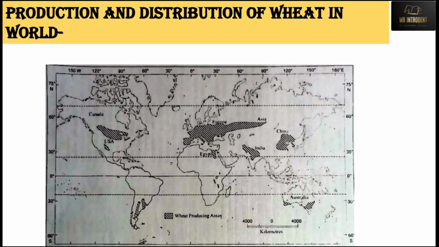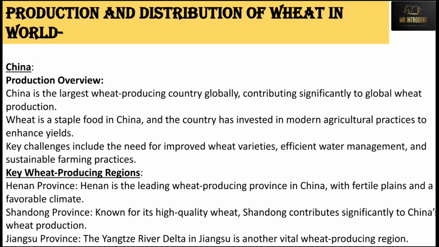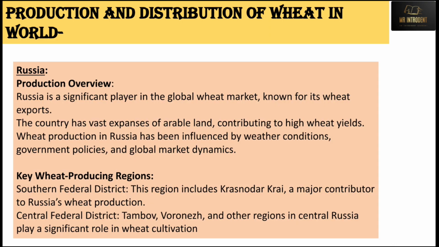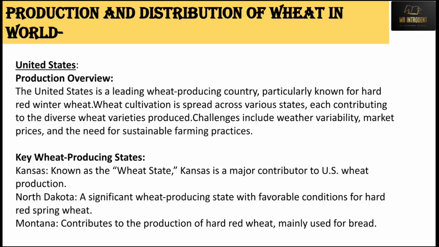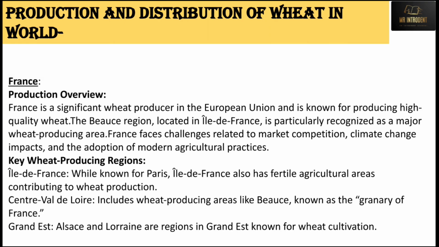And thereafter we'll see the distribution of wheat on the world map, which are the leading producers. Also we'll study those leading producers one by one, starting with China, then India, then thereafter Russia. What are the major key wheat producing regions in the particular country? We'll also study them, like the United States and France.